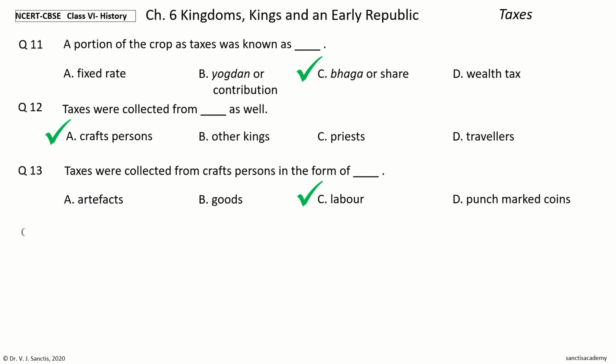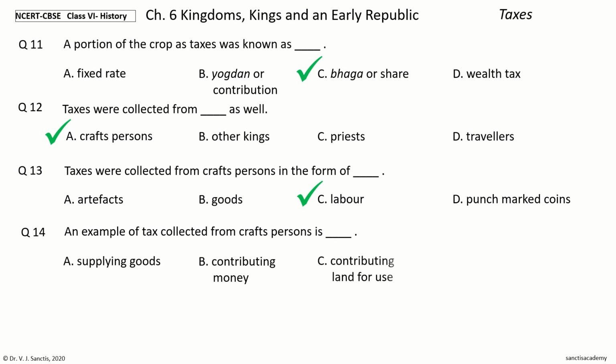Question 14. An example of tax collected from craftspersons is dash. The options are supplying goods, contributing money, contributing land for use, working a day every month for the king.